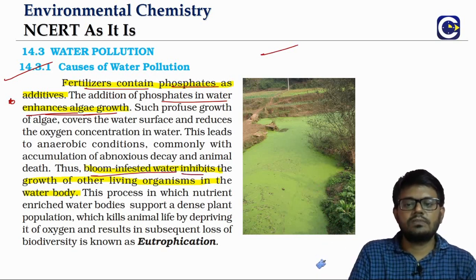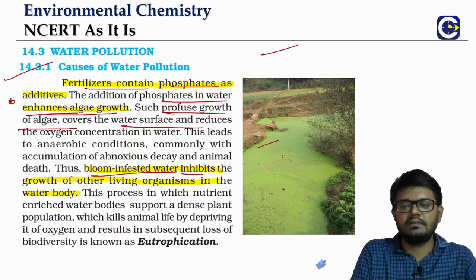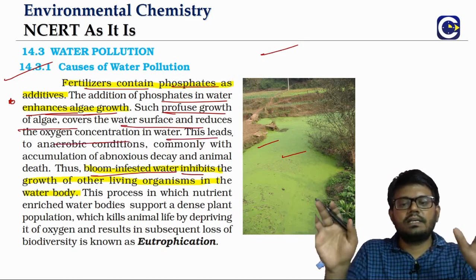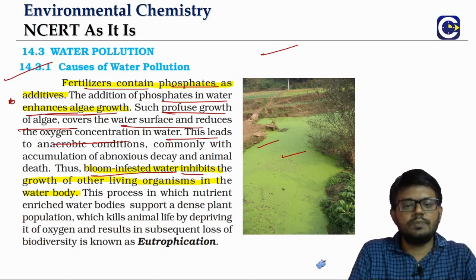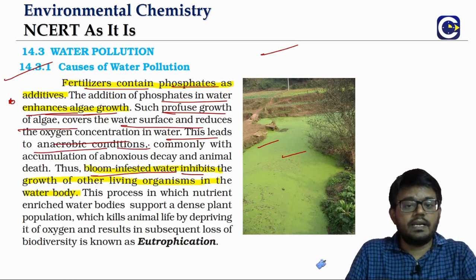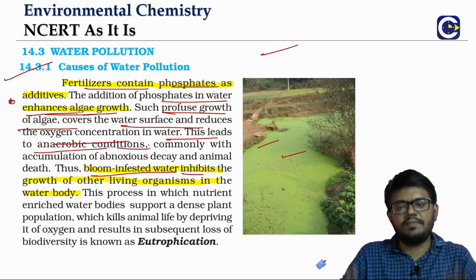That's what we call it. This uncontrolled growth of algae will cover the entire water surface, and that will reduce the oxygen concentration in water. And when the oxygen concentration is reduced, the organic waste will be degraded under anaerobic conditions, and that will lead to foul smell and all these effects.